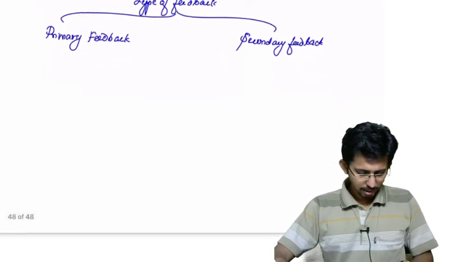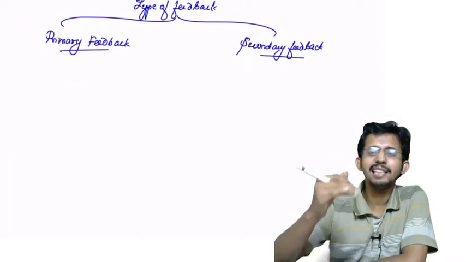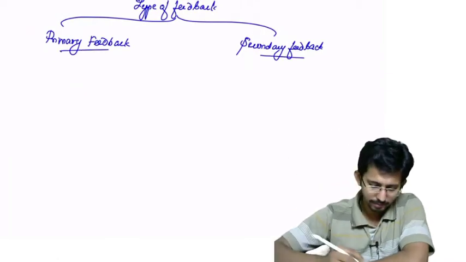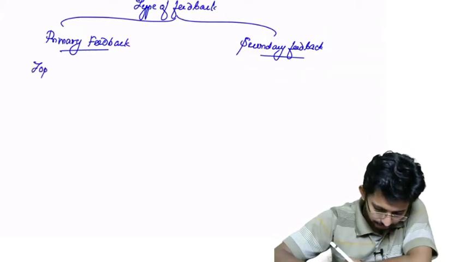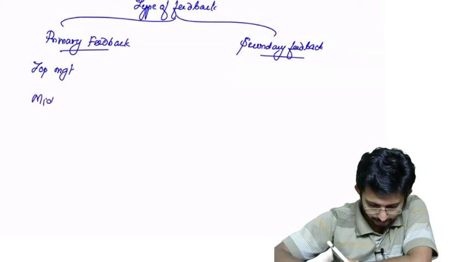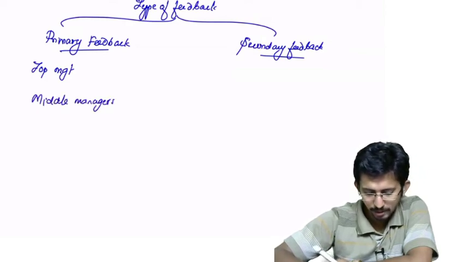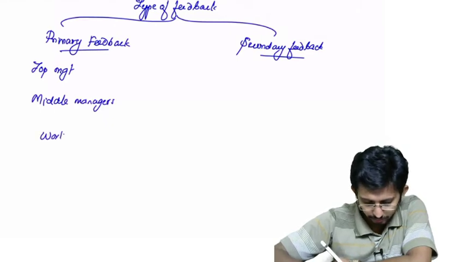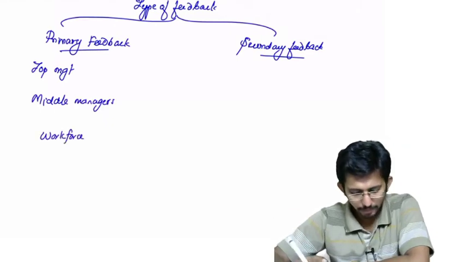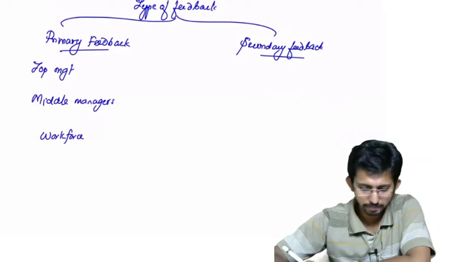Now suppose in any organization there will be various levels. Am I right? The first level will be top management. Then let us say the second level is middle managers. Then third, I'm calling it workforce. Okay, top management, middle managers, and workforce.